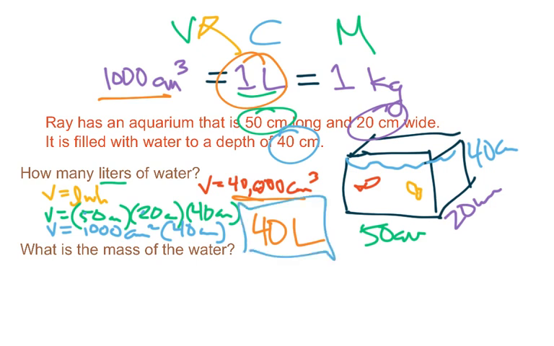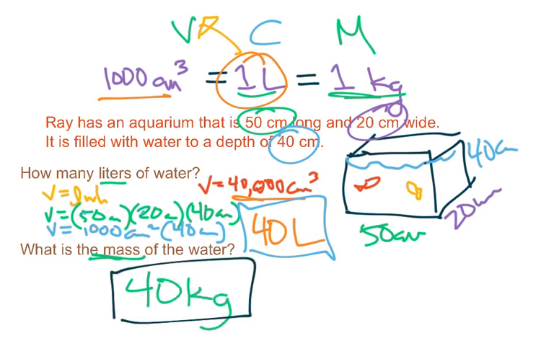Now, the second question is, well, what's the mass of that water? So once again, we go up to our idea about mass, that 1 kilogram is equal to 1 liter. And if I have something that's 40 liters of water, then that would have to mean 40 kilograms, wouldn't it? And again, these basic facts that the rest of the world knows and we don't necessarily operate under will be very helpful when you do these problems.